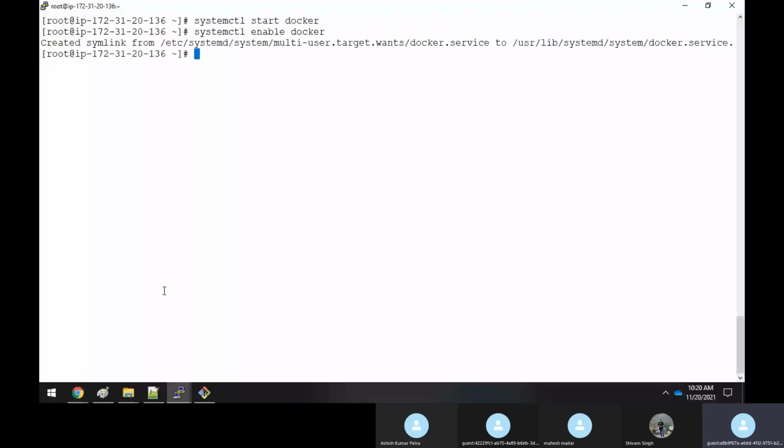So if I take this machine, because I've already given it the name master, you could see here that I've given the name master. This is the machine which I have logged in to. This is the first machine. I will make this machine itself the master. So I have to initialize the swarm now.